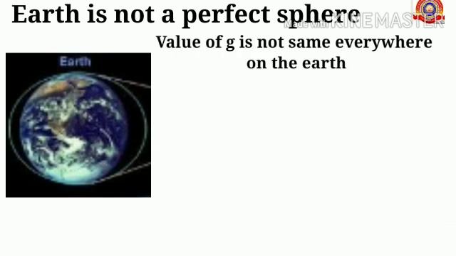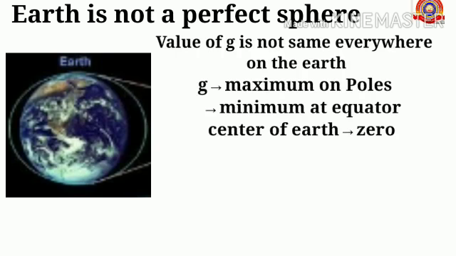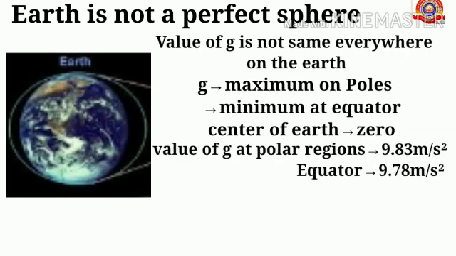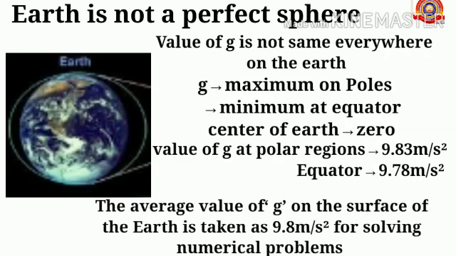Since the earth is not a perfect sphere, its radius is not the same everywhere. The value of g is not the same everywhere on the earth. The value of acceleration due to gravity is maximum at the poles and minimum at the equator, and at the center of the earth the value will be 0.